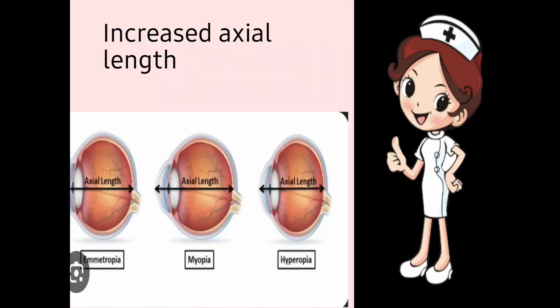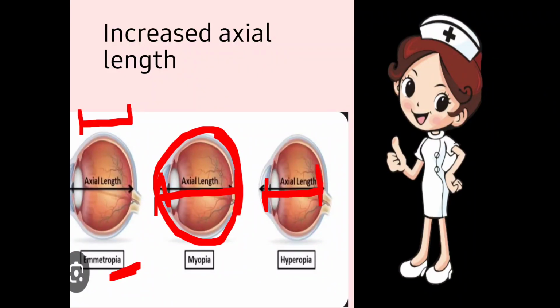Let's see increased axial length. If you notice, the axial length is the length of the eyeball. Emmetropia means normal eye, and in case of myopia the axial length increases. So in pathological myopia the axial length increases, whereas in case of hypermetropia the axial length decreases. So in this case the length of the eyeball, or we can say the axial length, increases in myopia.